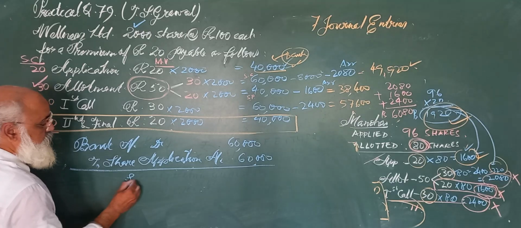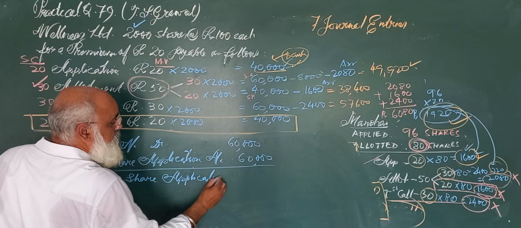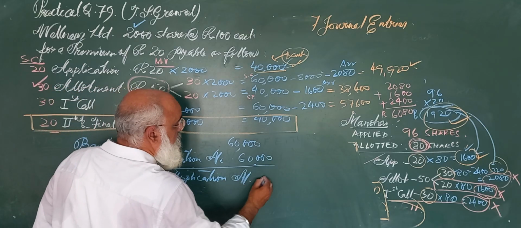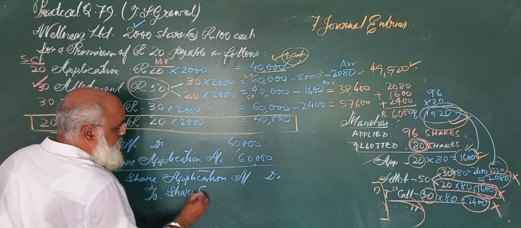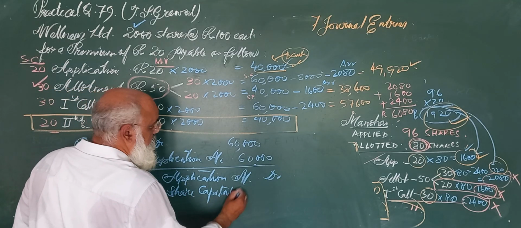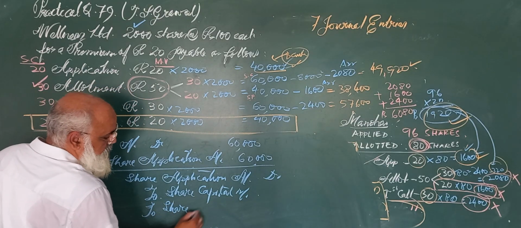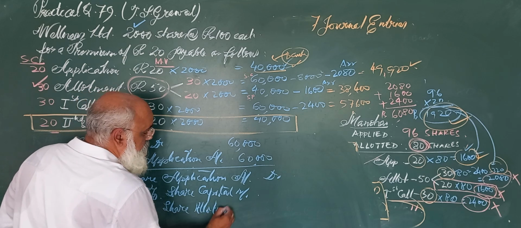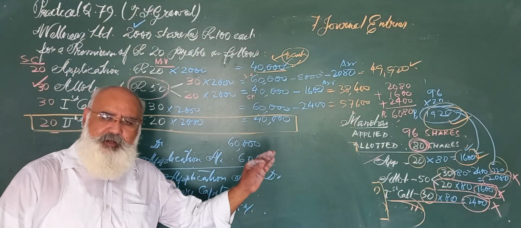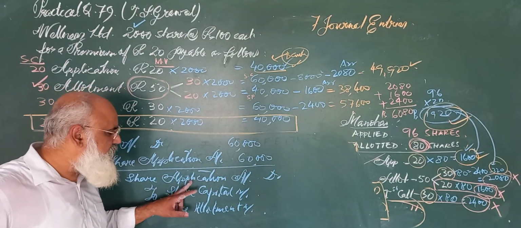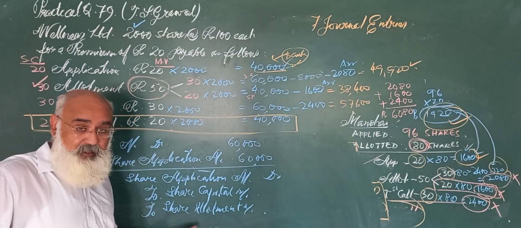So we will write share application account is debited to share capital account and then to share allotment, because it has been very clearly stated in the question that excess application money has to be adjusted with allotment and the remaining has to be returned.